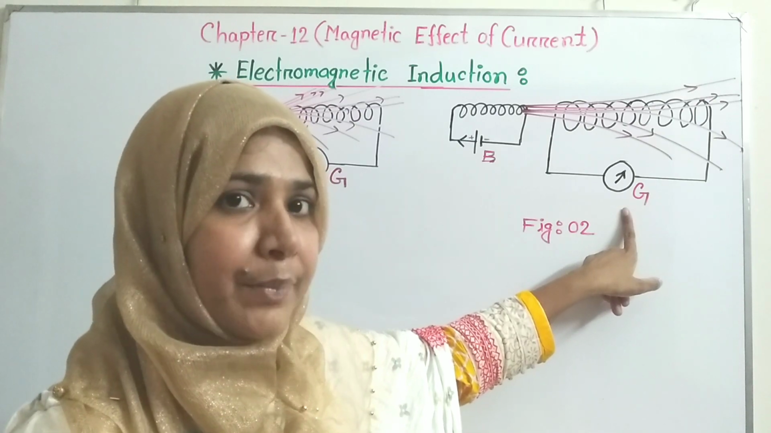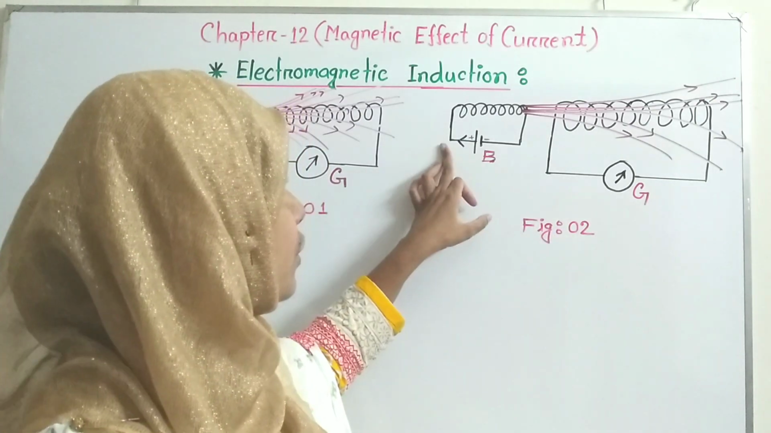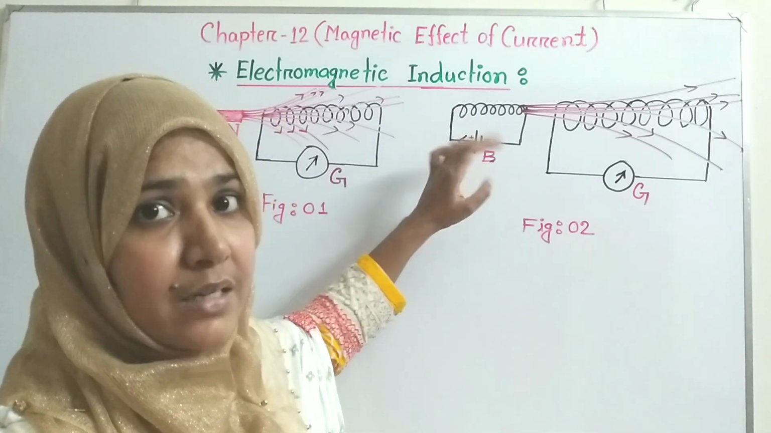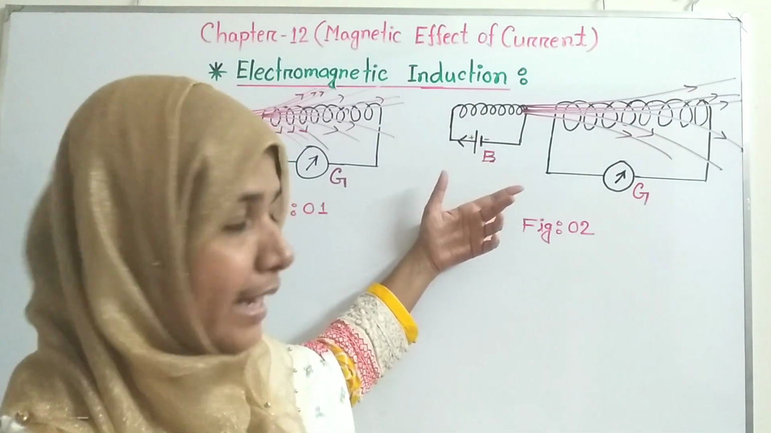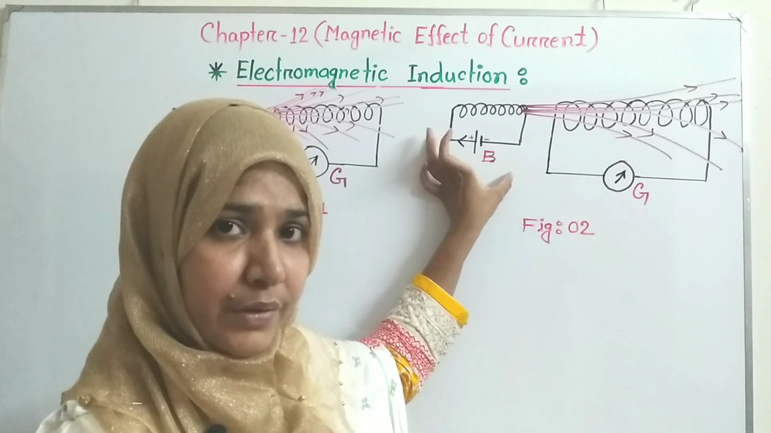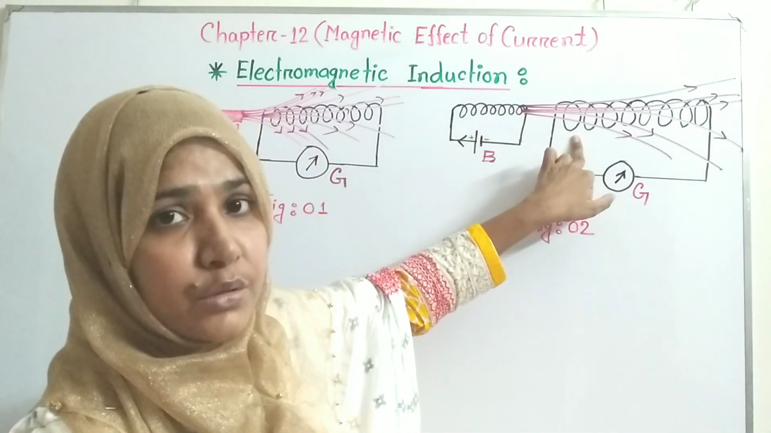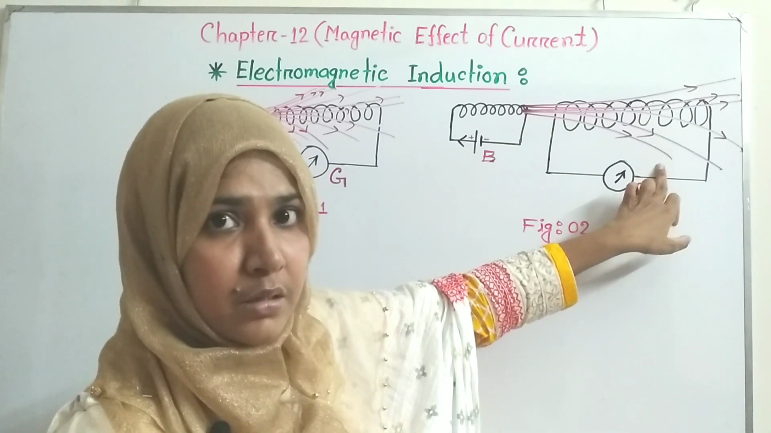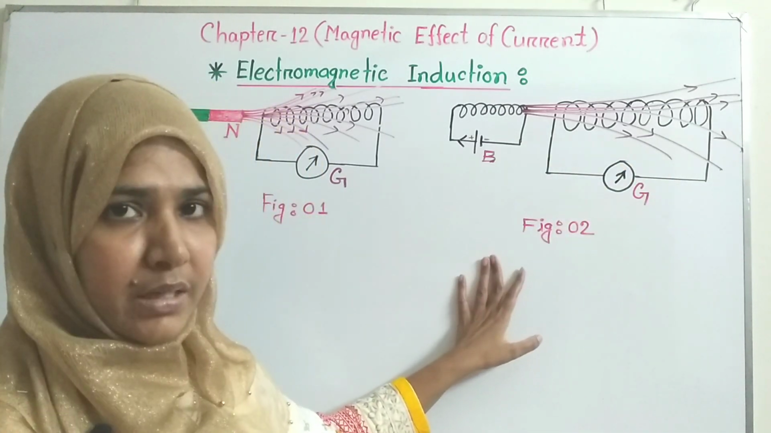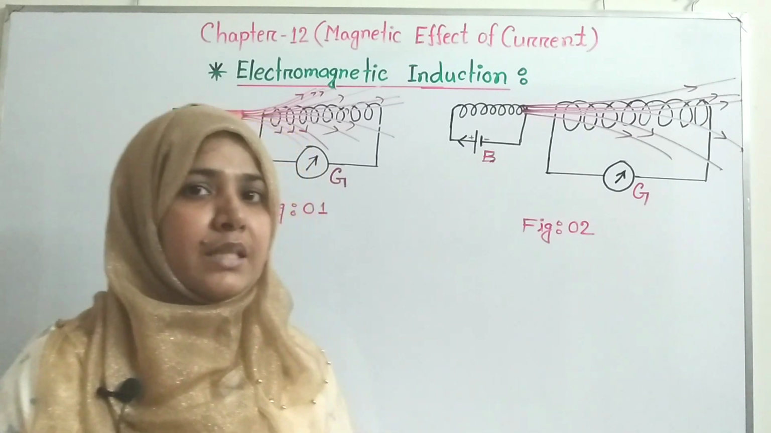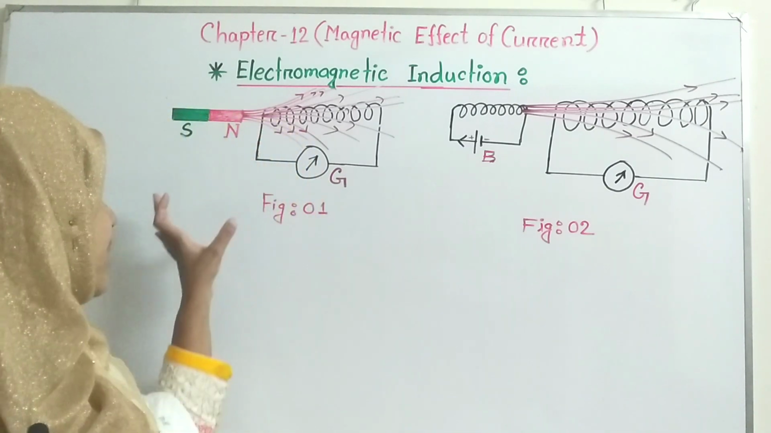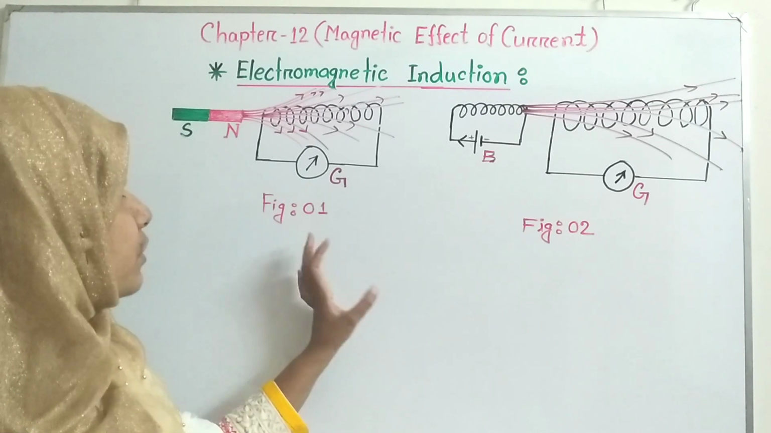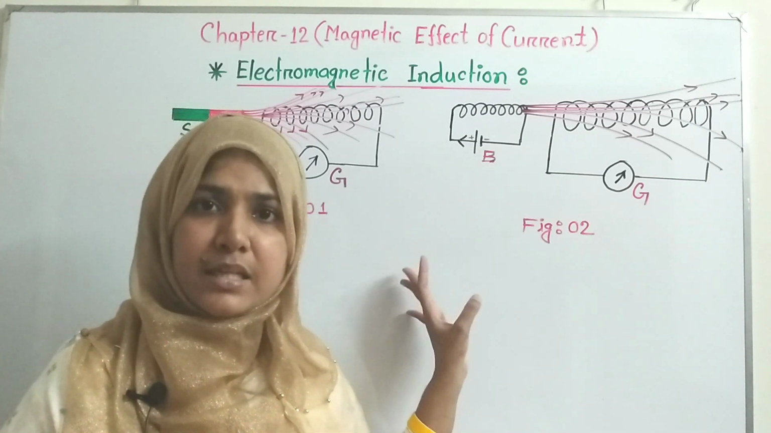So what is happening here? Actually, you know that when current passes through a wire, then a magnetic field will be created, and due to this magnetic field, current is induced in that closed coil of wire. So with these two experiments, you can see that current is produced with the help of a magnetic field, and this phenomenon is known as electromagnetic induction.